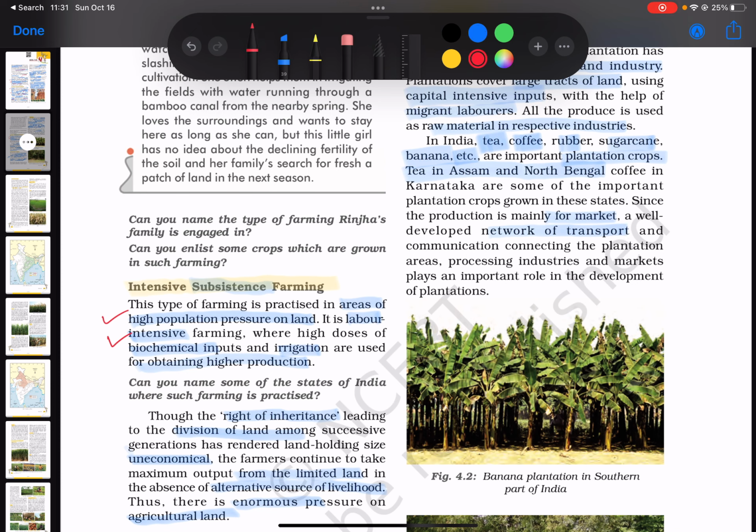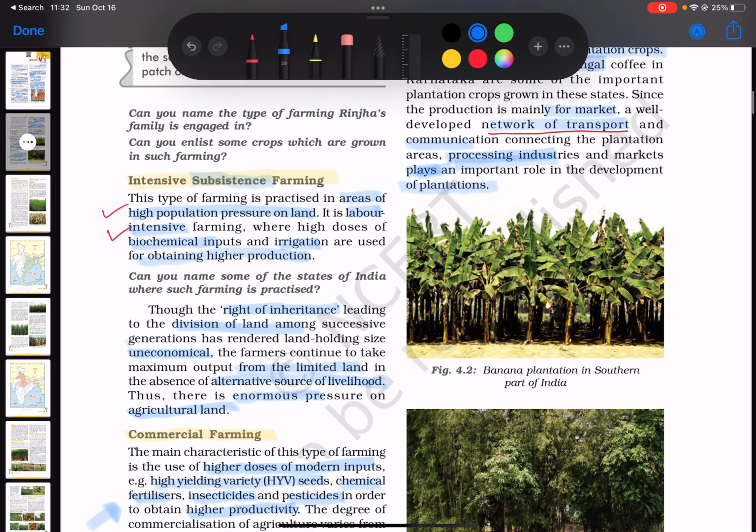So, this is another thing that you do need: a network of transport and communication connecting the plantation areas, processing industries, and markets. Okay, so these are the three things. You need a network to transport the materials from where they are produced to where they are processed as well as where they are consumed. Okay, and therefore having this network that connects these areas, the producers, the processors, and the consumers, is very important for the success and the development of these plantations.